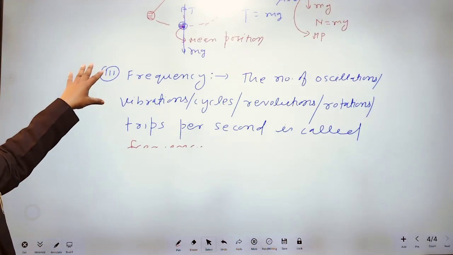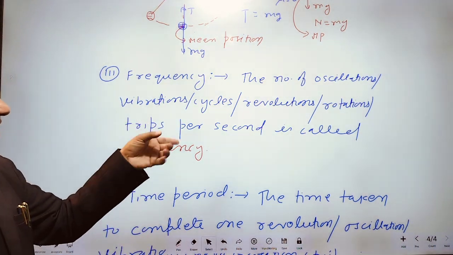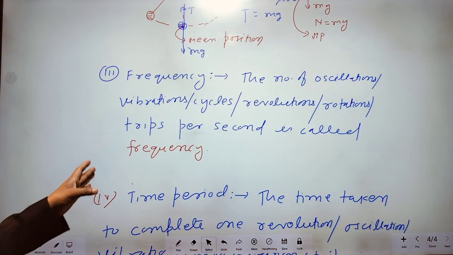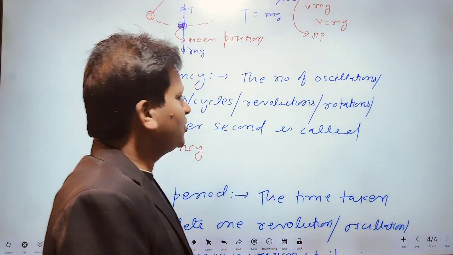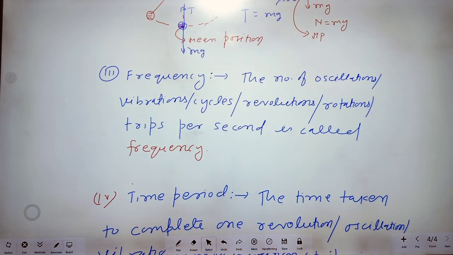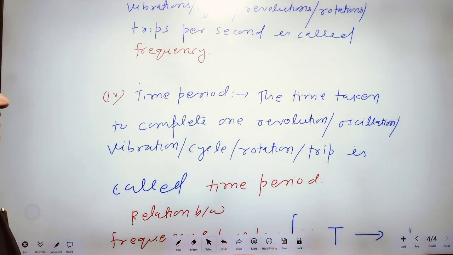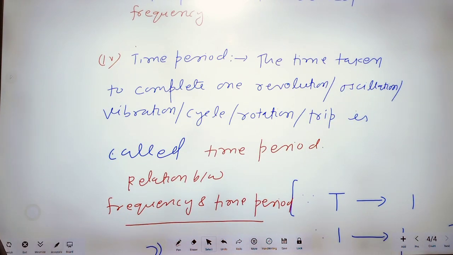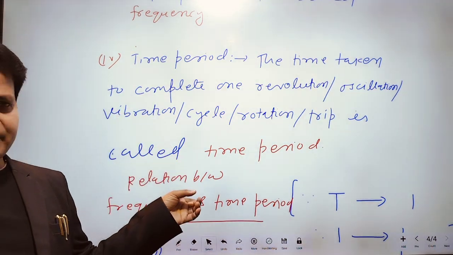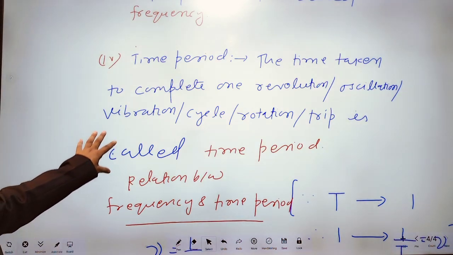Now I am going to define frequency. What is frequency? The number of oscillations, you can say also vibrations, cycles, revolutions, rotations, trips per second is called frequency. What is time period? The time taken to complete one revolution or one oscillation or one vibration or one cycle or one rotation or one trip is called time period.